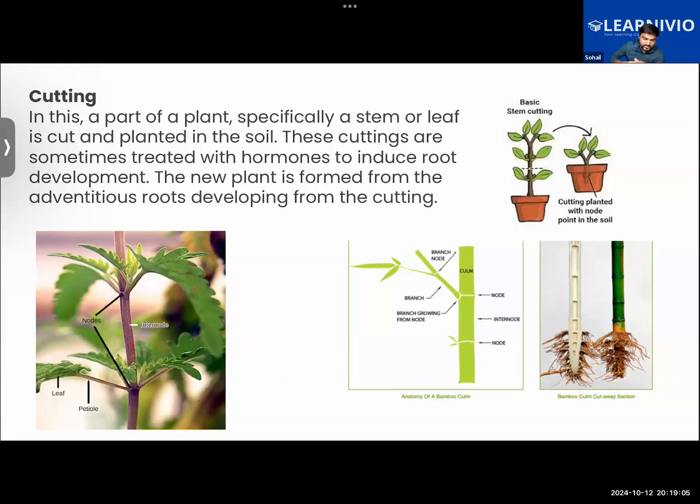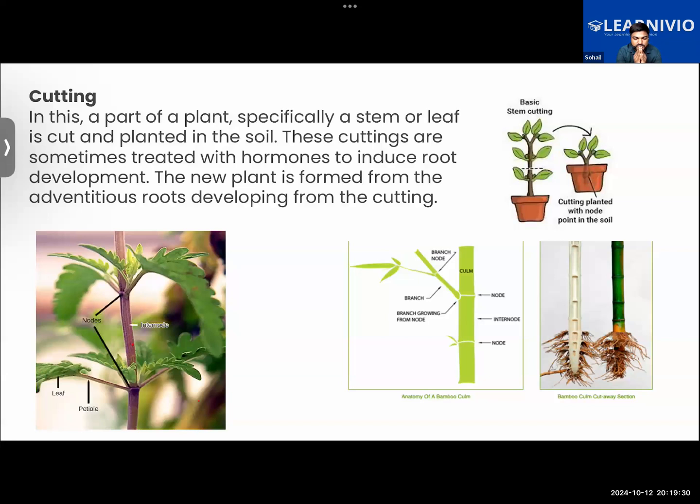Furthermore, an important characteristic which we see here is that there is no involvement of two parents. There is only one parent, that is the parent plant. There's just one parent involved in this. Now there will be some advantages of vegetative propagation, and there will be some disadvantages of this.